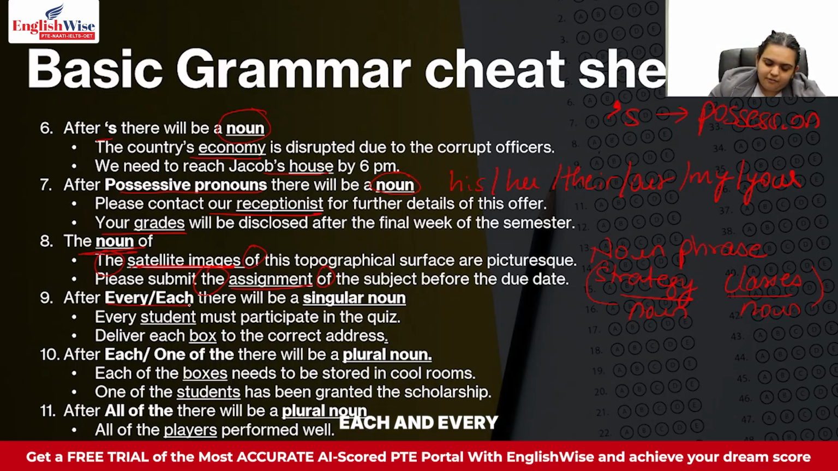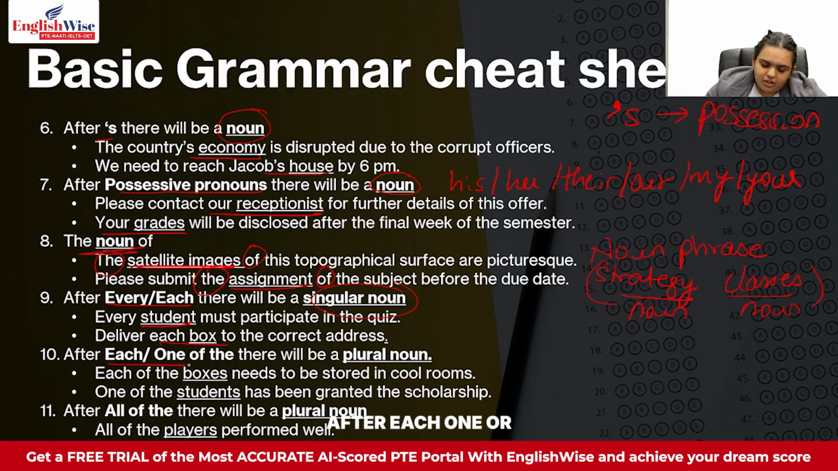Next thing, after each and every there will always be a singular noun. After each and every you always put a singular noun. So examples will be like: every student must participate in the quiz. I am referring to each and every student, so I will just say every student must participate in the quiz. I am not saying every students, that's wrong English. Every student. Same way, deliver each box to the correct address. Over here as well, a box is singular. So whatever I am mentioning is that after every and each you always put a singular noun.